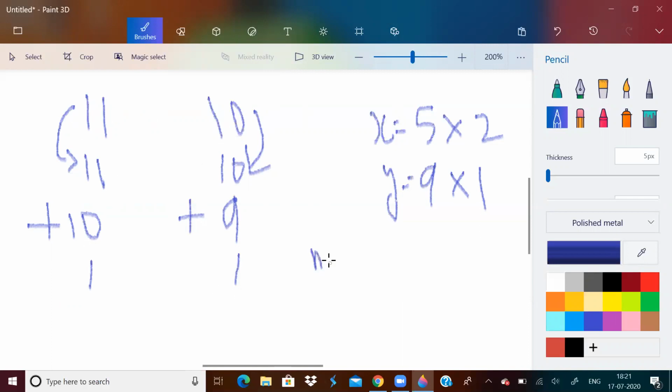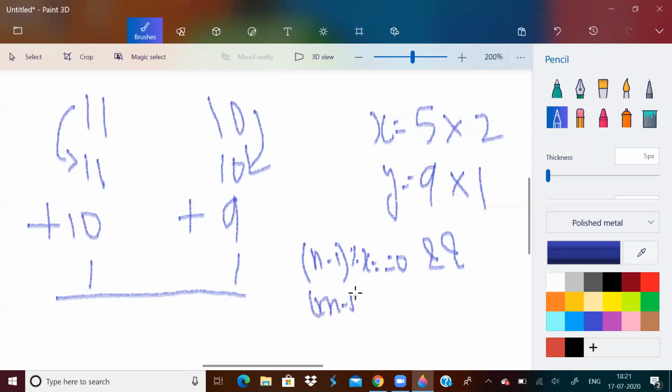We are starting with 1, not with 0. So N minus 1 mod X should be 0, that is, N minus 1 is divisible by X, and M minus 1 mod Y equals 0.